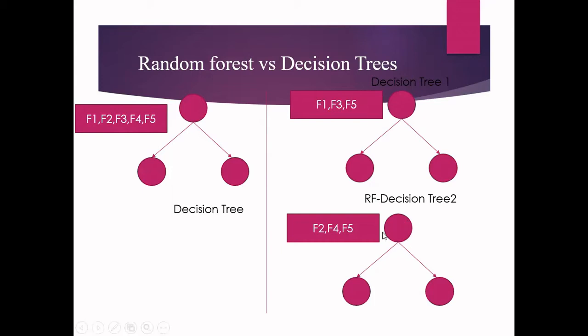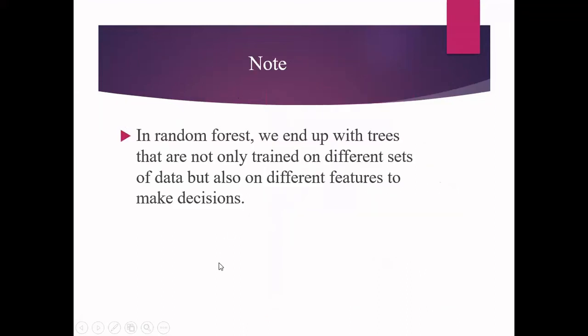And for decision tree 2, I'm giving 3 features again, but it is F2, F4, and F5, not the same set of features. So now the trees will be constructed differently according to the importance of the feature set given to that particular tree. So this is how they are going to differ in nature by means of the features.